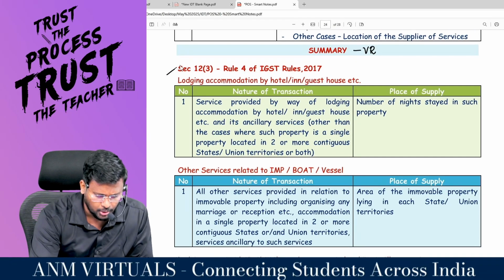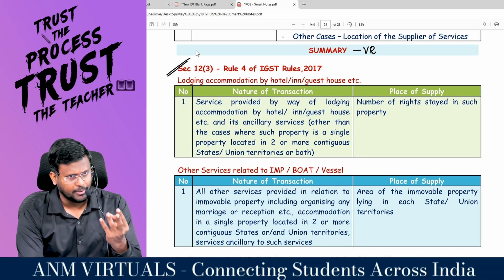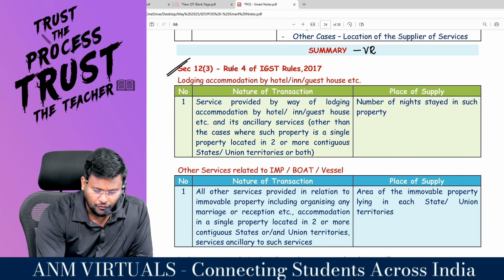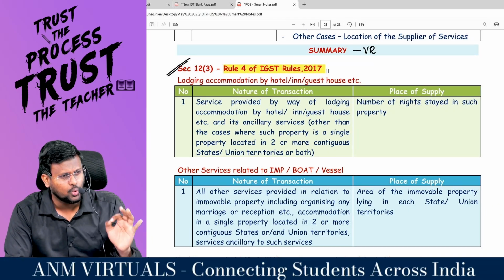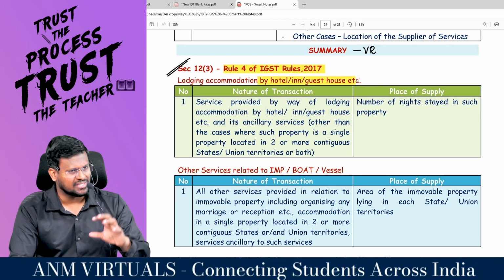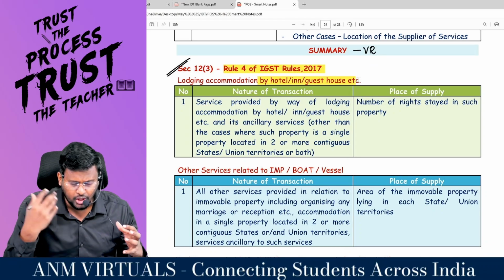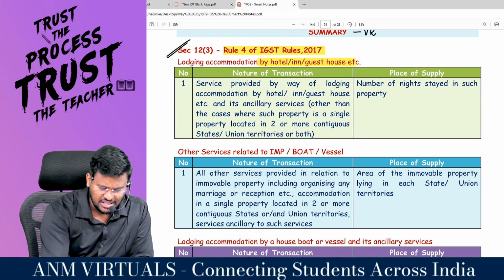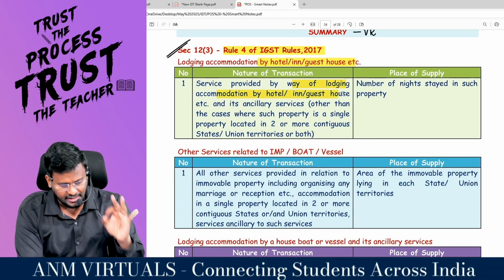12.3. Sir, are you able to recall 12.3? Services relating to the immovable property, boat or vessel. For that, rule 4 of the IGST rules will be applicable. Rule number 4. Lodging, accommodation by hotel, in guest house, etc. There is a hotel. What service are they providing? They are providing lodging, accommodation services. Services provided by way of lodging, accommodation by hotel, in guest house, etc.